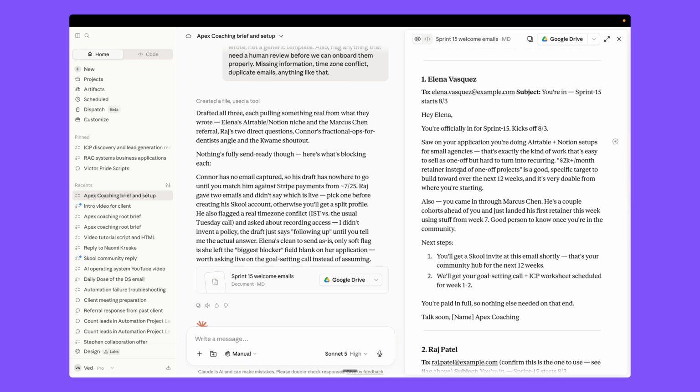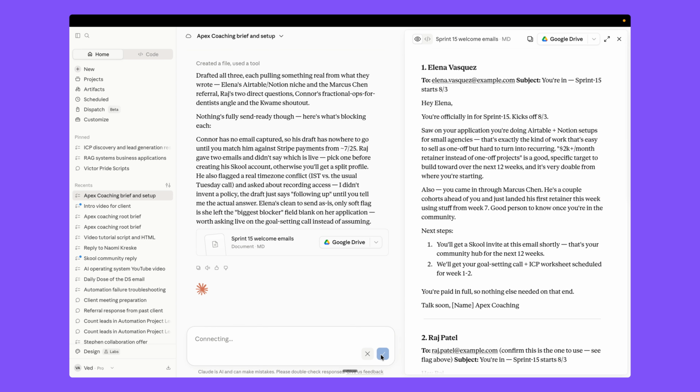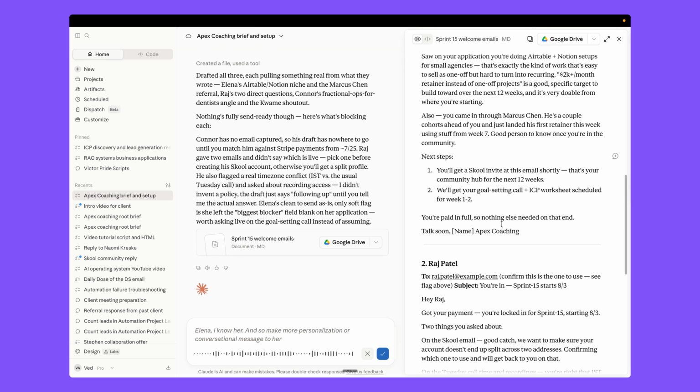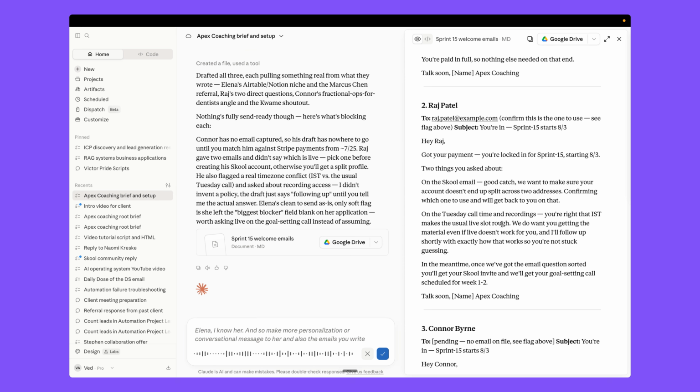And also you can just tell it, so let's say Elena, I know her, so make a more personalized or conversational message to her. And also the emails you're writing for each person are too long, we just want to write them short and use easy words, right?